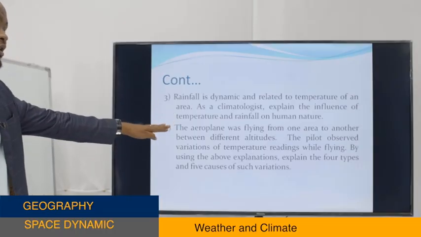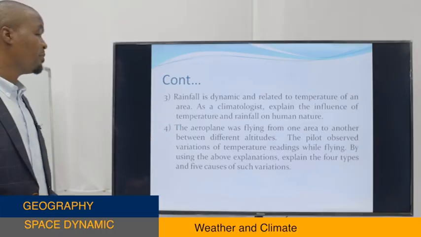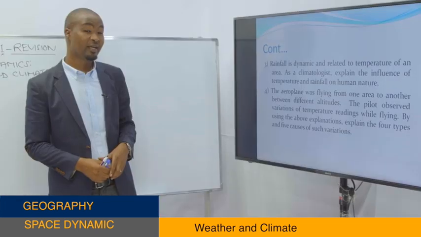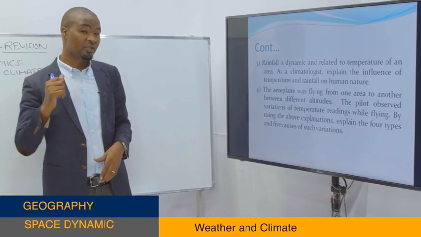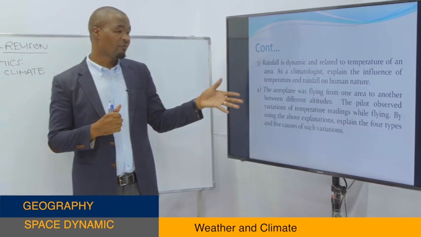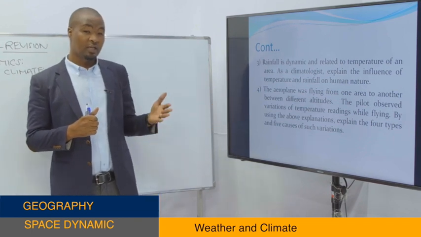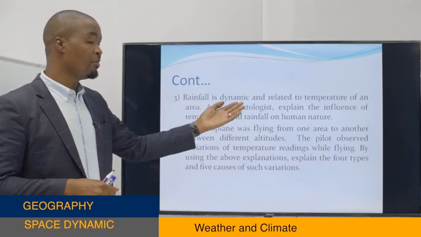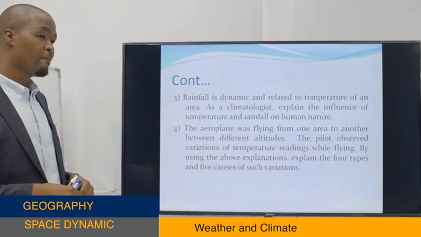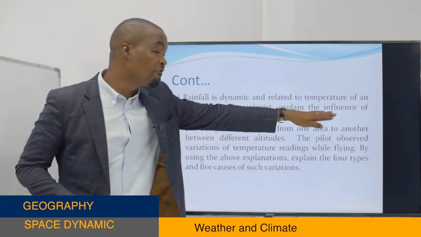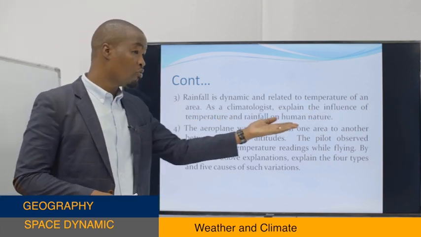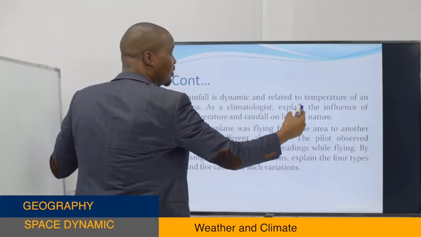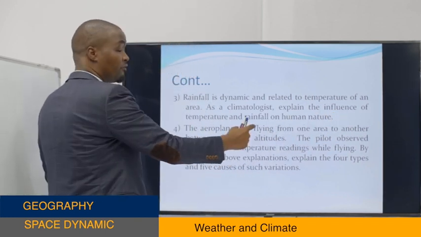We have the question right here. Rainfall is dynamic and related to temperature of an area. The climatologist explains the influence of temperature and rainfall on human nature. See, the last question we did was to explain how the climate of an area influences the lifestyle of different people in a particular area. So right here, rainfall is dynamic and it is related to temperature of an area, as the climatologist explains the influence of temperature and rainfall on human nature. So it is the same question. Right now it needs us to explain the influence of temperature and rainfall on human nature.